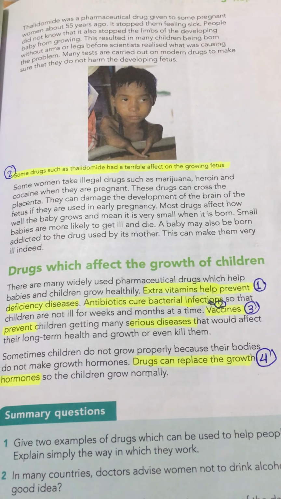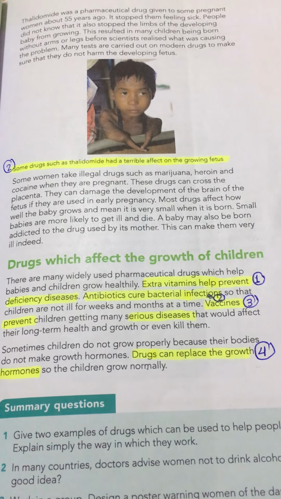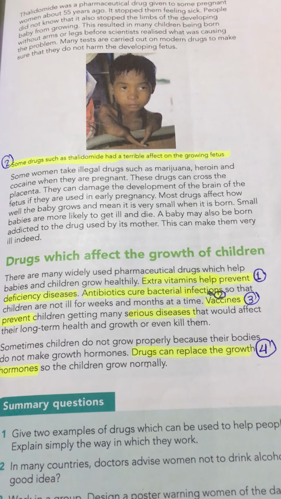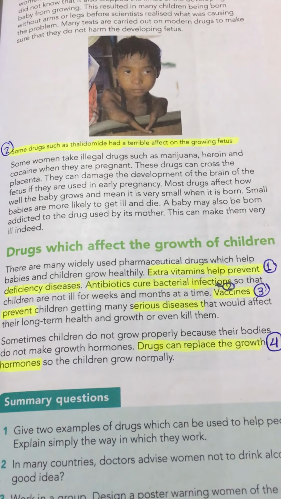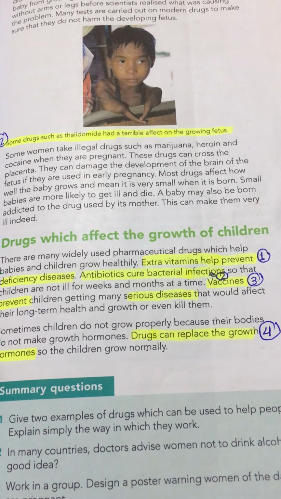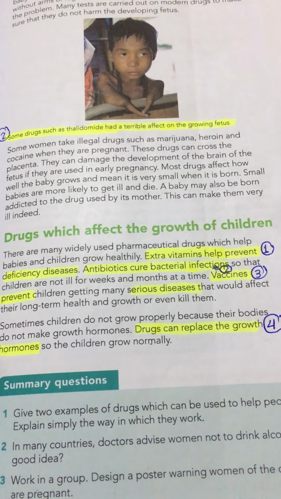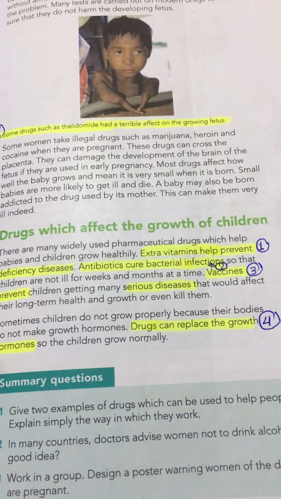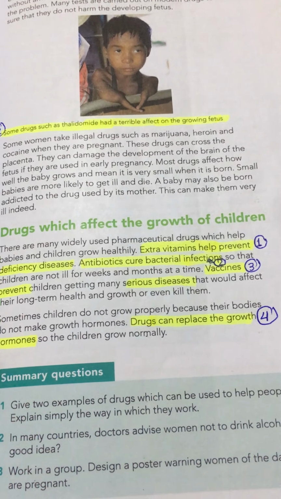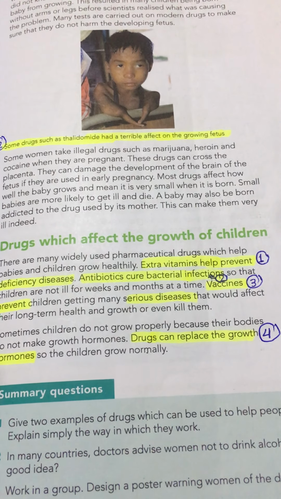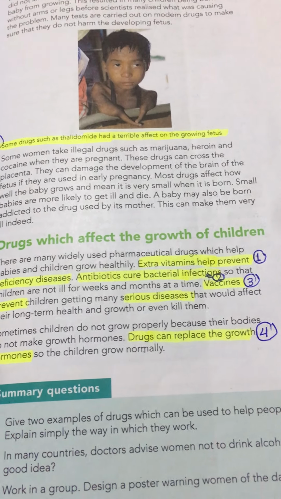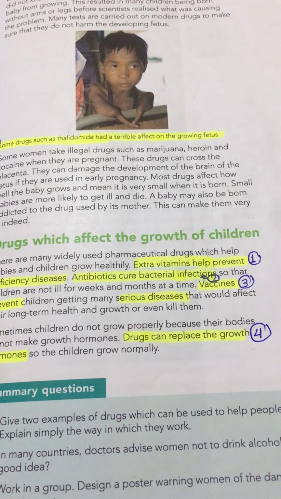Lack of vitamins causes deficiency diseases, but extra vitamins help prevent them. The second drug is antibiotics. Antibiotics cure bacterial infections. If you have an infection caused by bacteria, you have to take an antibiotic.